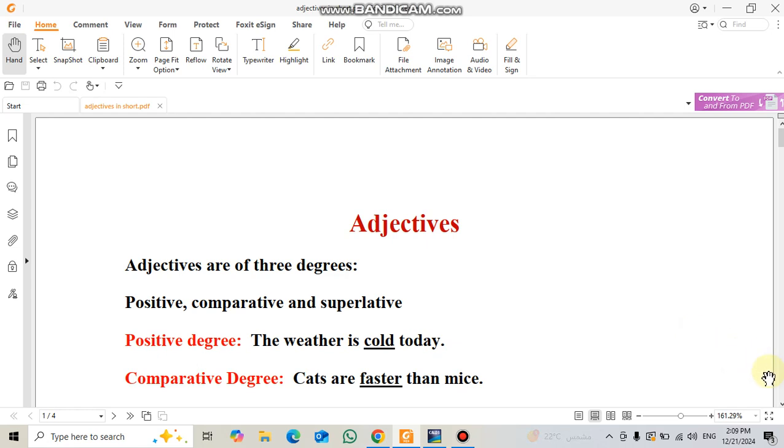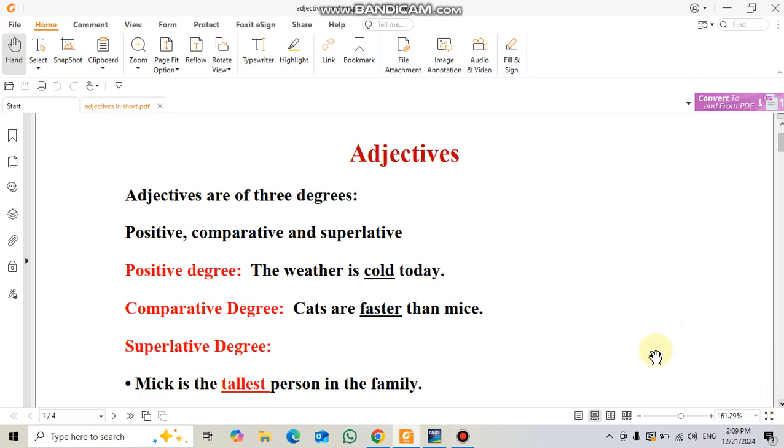Comparative degree, when we compare two things, two people, or two places. Cats are faster than mice. He is more intelligent than his brother. She is more beautiful than her sister. Superlative degree.